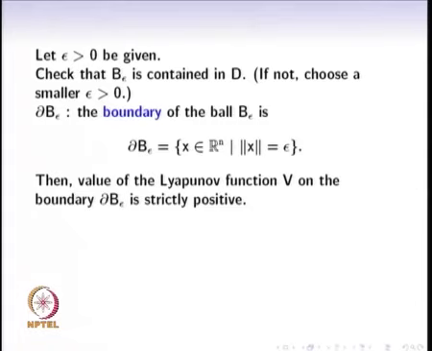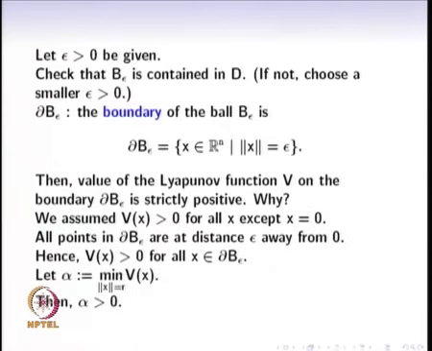On this particular boundary of this ball, we will now look at how the Lyapunov function behaves. Notice that the value of the Lyapunov function on all the points on this boundary is strictly positive. Why? Because it is equal to 0 only at 0. At any other point it is positive, and all the points on this ball are epsilon away from the origin, and hence the Lyapunov function is strictly positive.